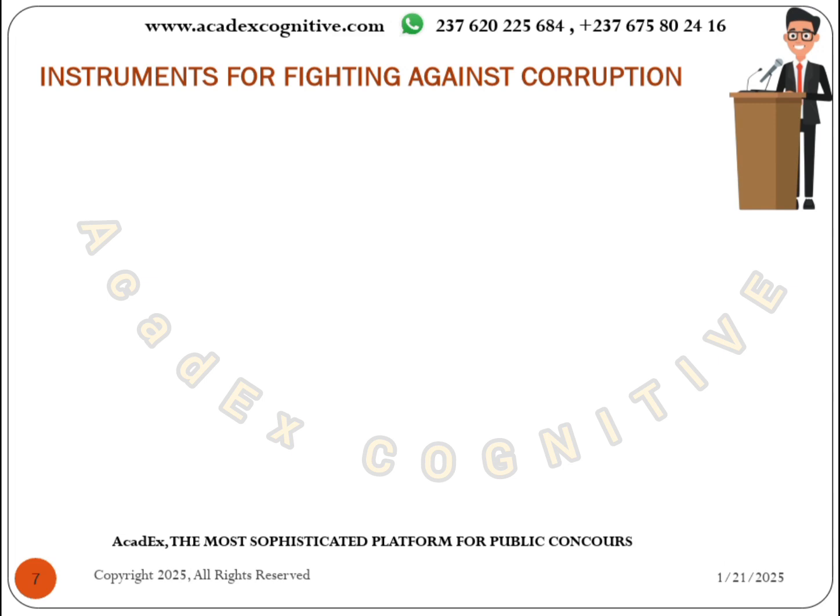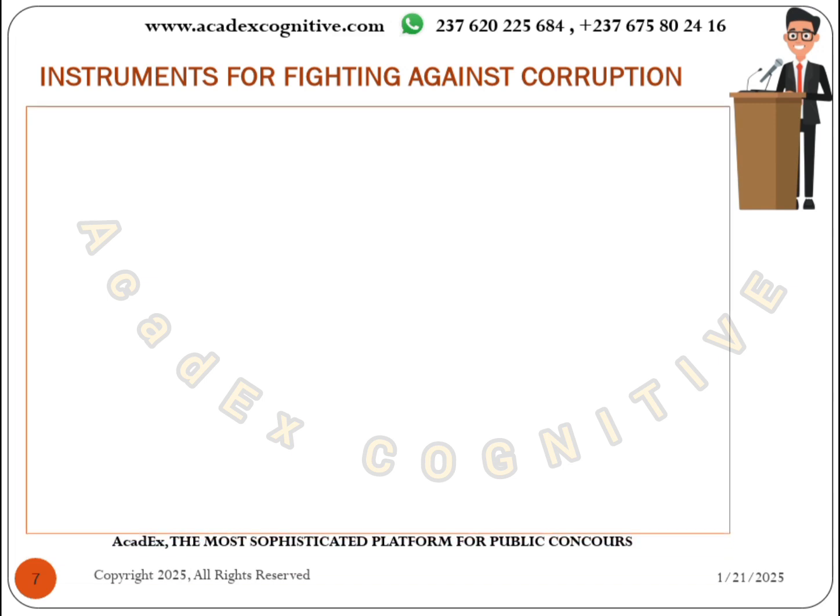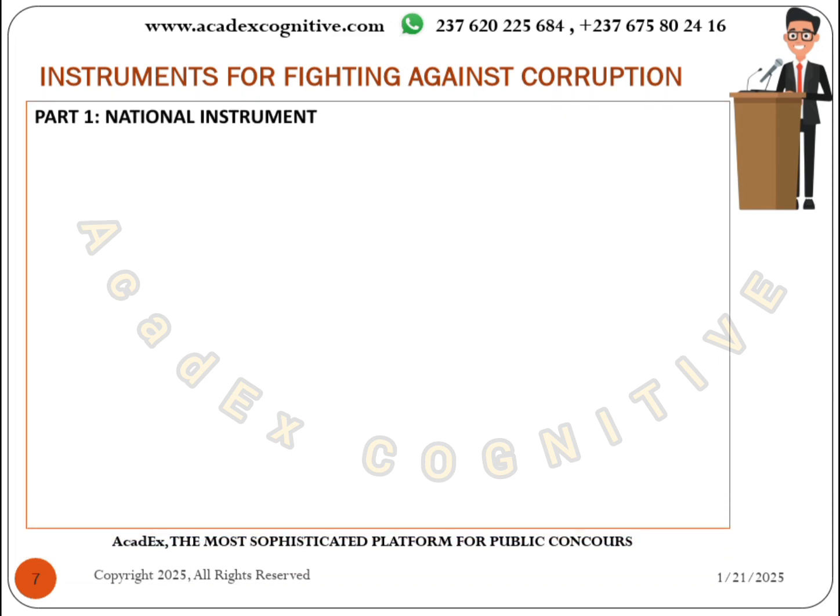So now let's look at these fighting instruments. What are the instruments for fighting against corruption? We will talk about it in two phases. So we'll start with part one, which is national instruments. What are the national instruments for fighting against corruption? The major national instrument is what?